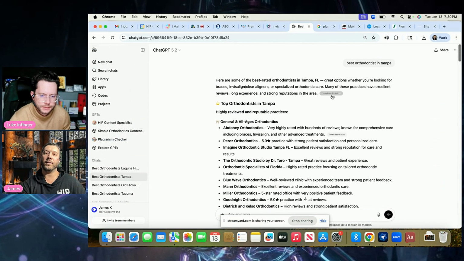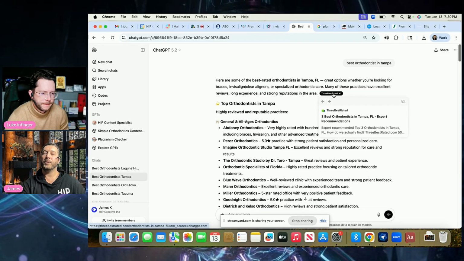And you could see here, right? The number one thing that it's mentioning is 3 Best Rated. You're going to see this site over and over again. You can actually get listed. You could submit your business information. It's a large form, but you submit your business information. You also need to submit your dental license, but you could get listed on here if this is in your local area. And I see this consistently popping up.